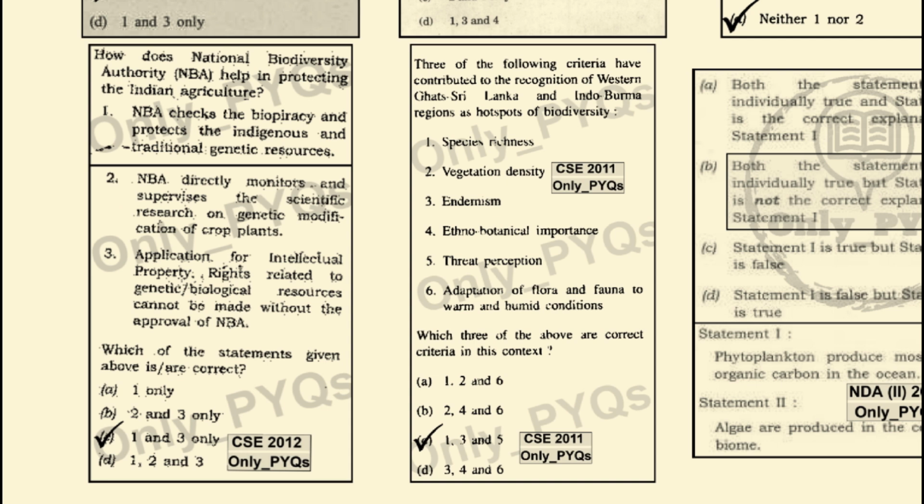Application for intellectual property rights, IPR, related to the genetic biological resources cannot be made without the approval of NBA. This is the correct statement because it cannot be made without the approval of NBA. So 1 and 3 become the correct answer.